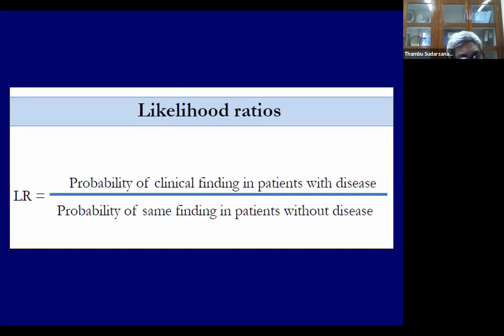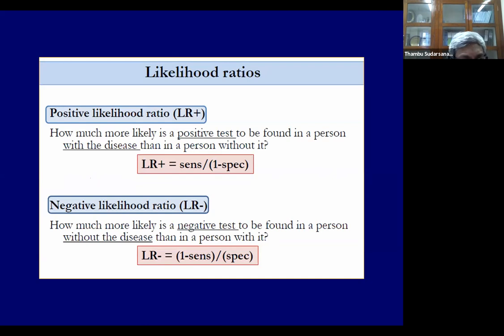I'm going to spend some more time on likelihood ratio. The probability of finding a clinical finding or a test positive in people with disease, relative to the probability of finding the same finding in people without disease, is called likelihood ratio. So there are two likelihood ratios. I've already told you about them, but I'm just going to go in more detail now. A positive likelihood ratio and a negative likelihood ratio.